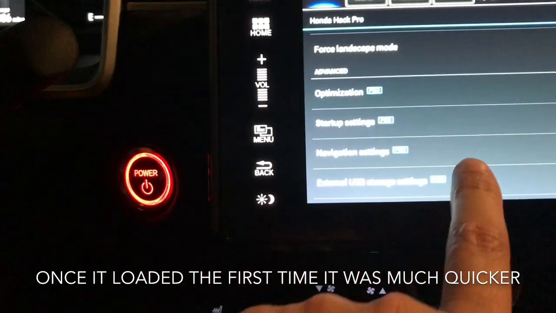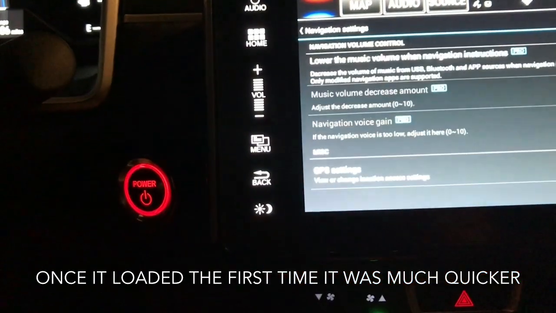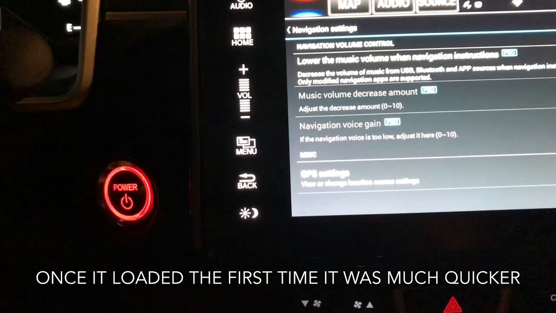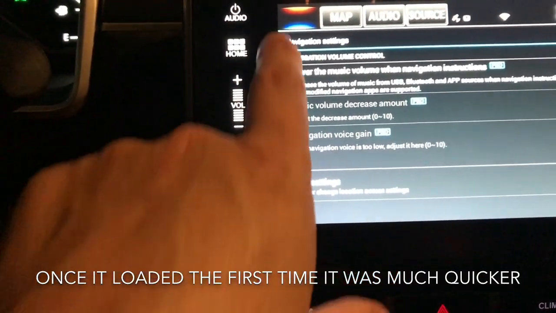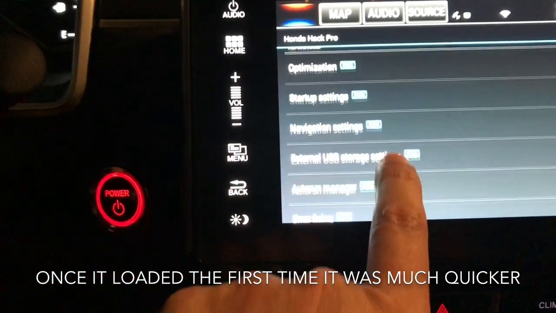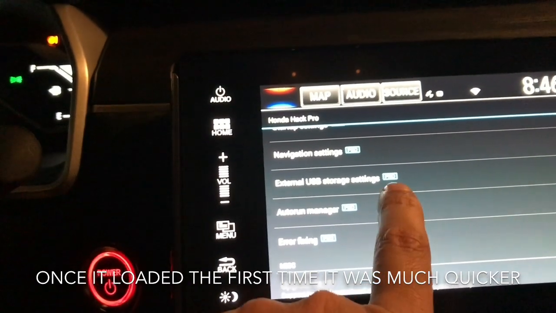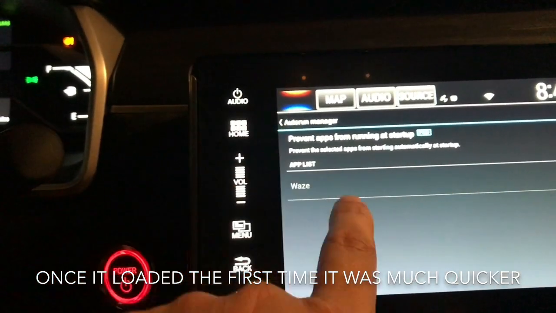So it gives you some advanced features. I paid $25 for this, by the way. Navigation settings. Lower the music when navigating instructions. It's got all these different GPS settings over there. That's pretty cool. External USB storage setting. Auto Run Manager. That is where you could start Waze as soon as you start the car if you'd like.